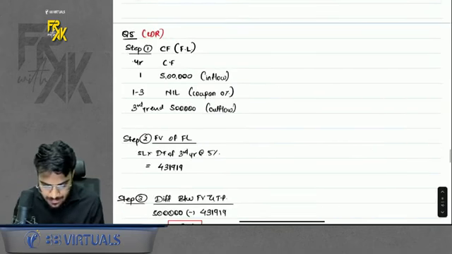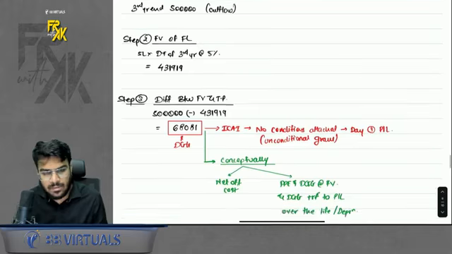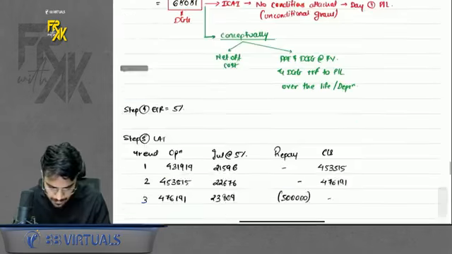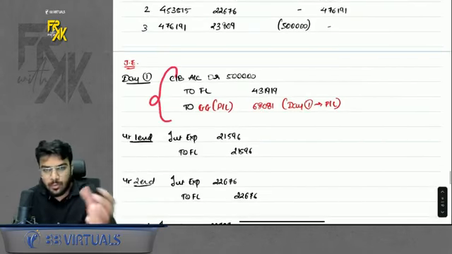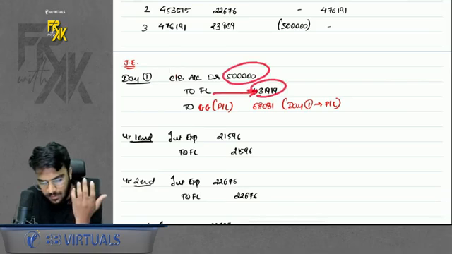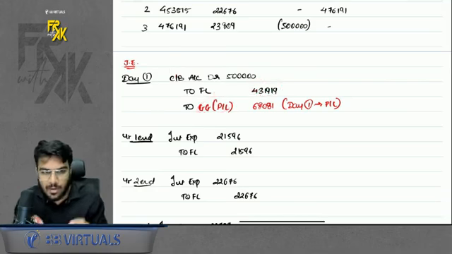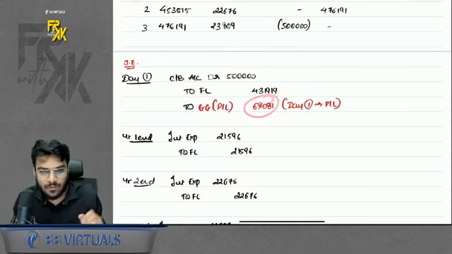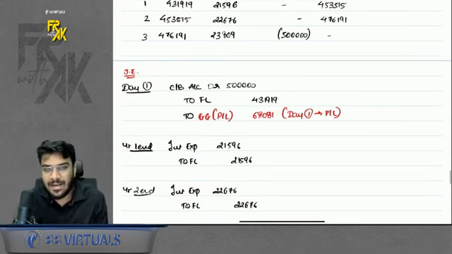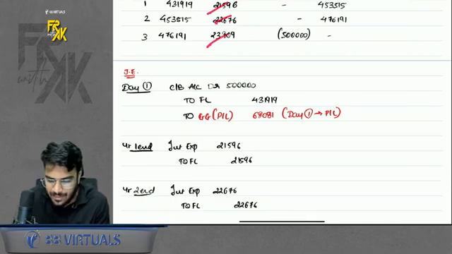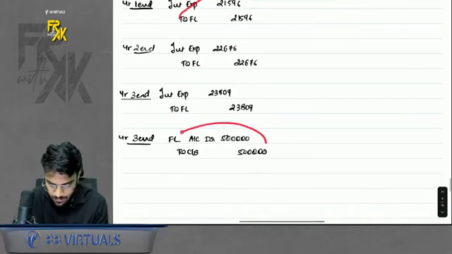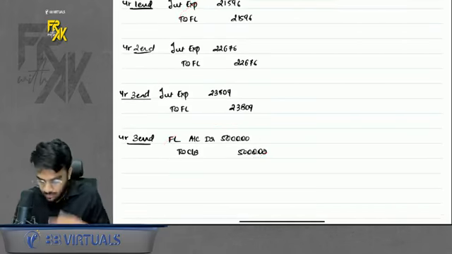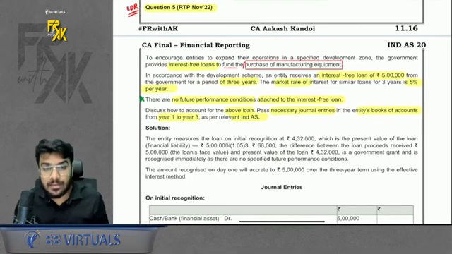Okay. So again, a similar question, step 1, step 2, step 3 was difference. We found out the difference. EIR, LAT. In day 1, you took a loan of 5 lakhs. Fair value was this much. The difference is government grant, because it is saying that no future condition attached, as per ICAI, transfer it directly to profit and loss. In this question, entries were asked for the future as well. So just look at the LAT and pass the entries. So we pass the 3 years interest entry, and in the last and final year, we will also make the repayment entry. That's it. So till here, we have completed the revision of IND AS 20.